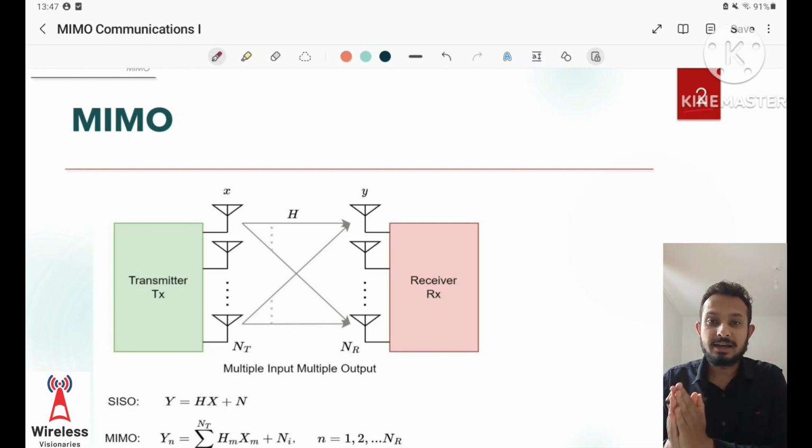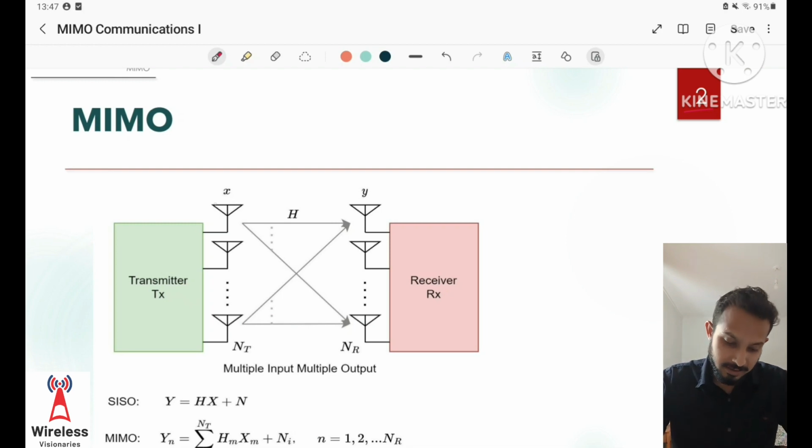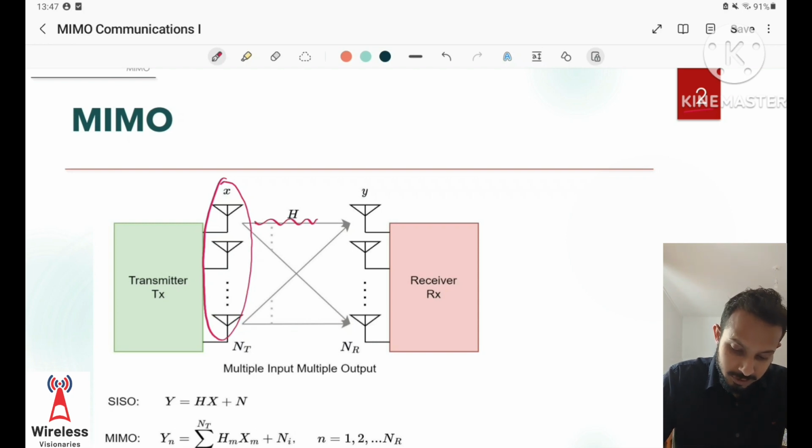When we talk about MIMO, we mean that we have multiple antennas at the transmitting end and multiple antennas at the receiver end. And the signals are sent simultaneously from the transmitting end, they propagate through the channel, and finally are received at the